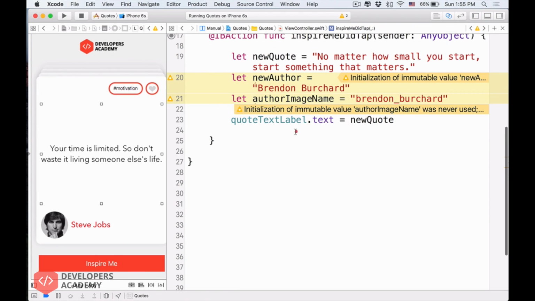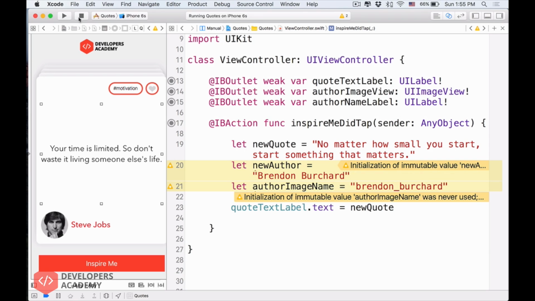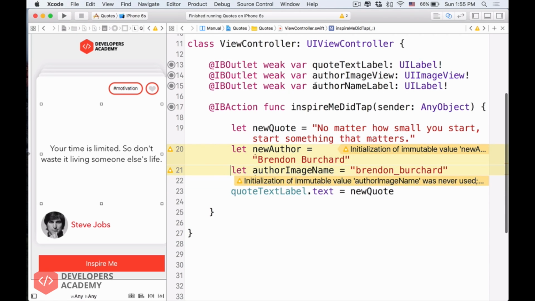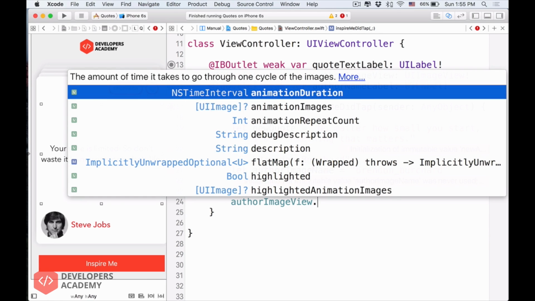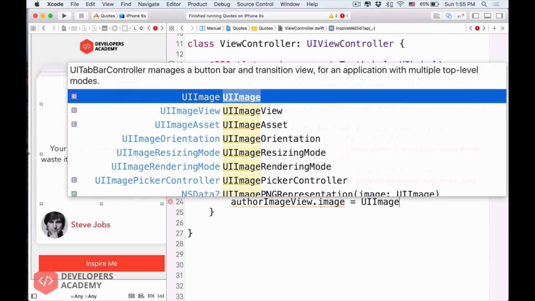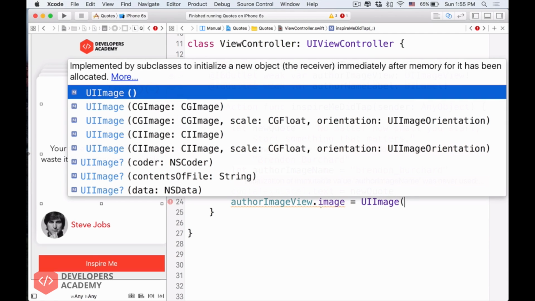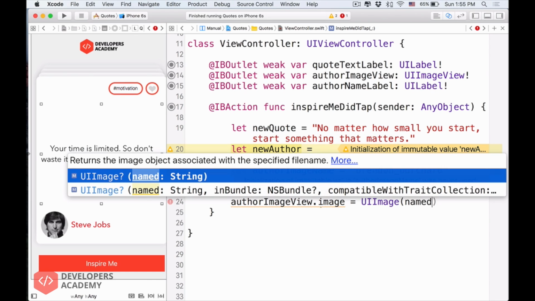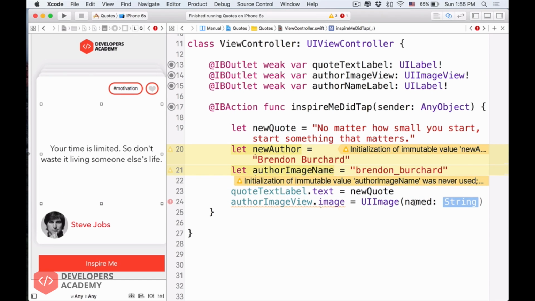So let's continue with this. I'm sorry, I will pause the project. Here we have author. Let's do author image name. I'm sorry, author image view. So we'll do author image view. And here, instead of text, because it is an image view, it has a property called dot image. Alright, and then we'll do equals UI image, open parentheses, and then we'll do named like that, and press enter. You see, we have the UI image named.